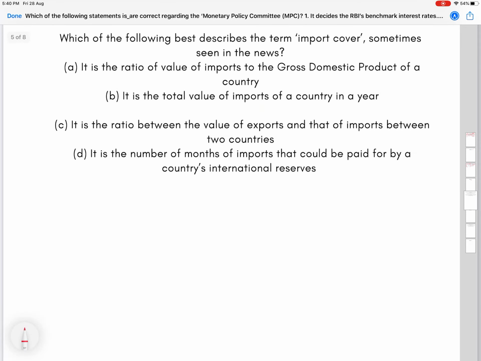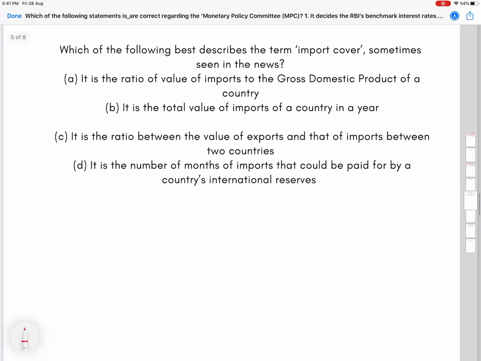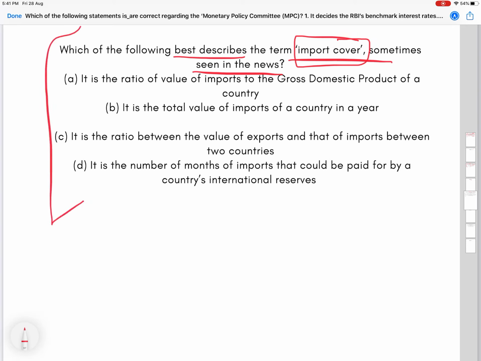Next question is again fairly simple, which is this. Which of the following best describes the term import cover sometimes seen in the news? So import cover is our keyword here. It's a fairly simple question. I must say 2016 paper was really easy.